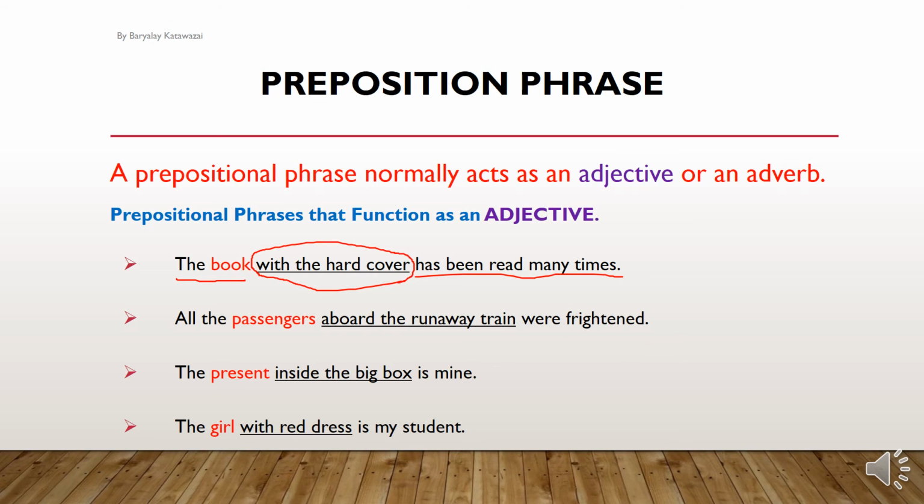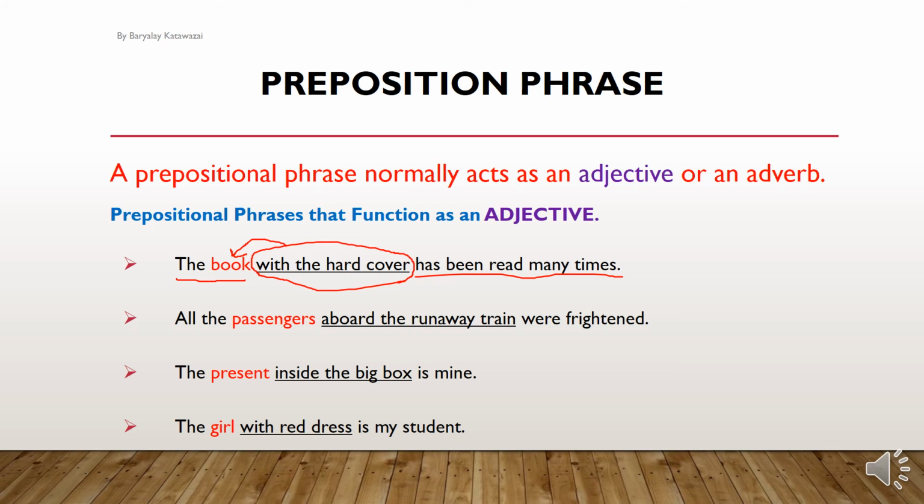With hardcover here modifies the noun book. What modifies the noun is called what? Adjective. So here with hardcover is functioning as adjective, so that's called an adjective phrase. So preposition phrase acting as adjective: functionally an adjective phrase, according to structure, a preposition phrase.